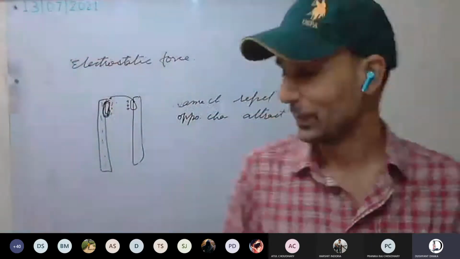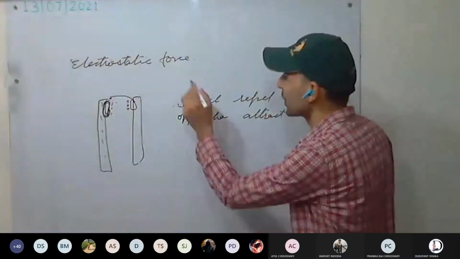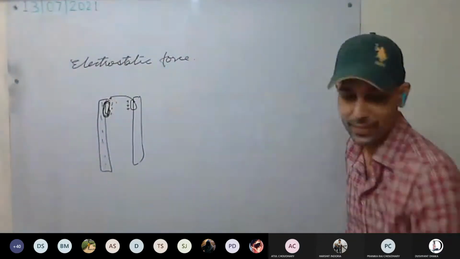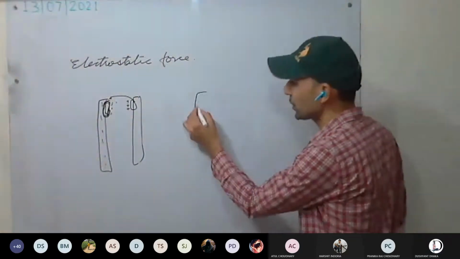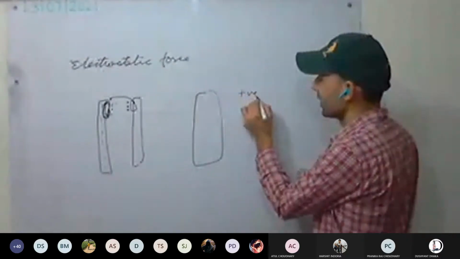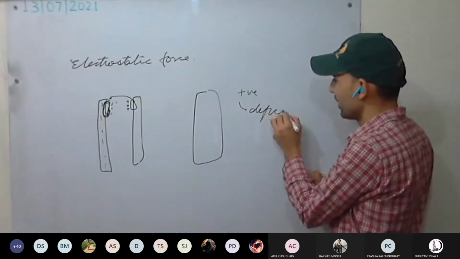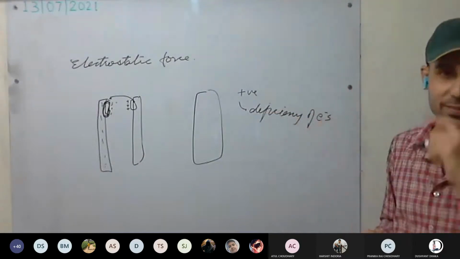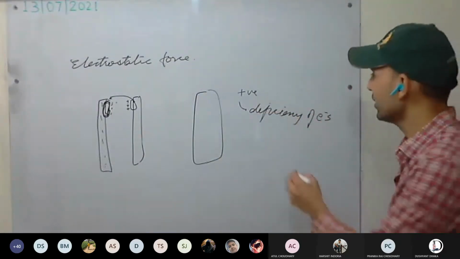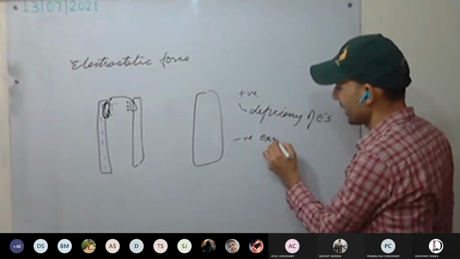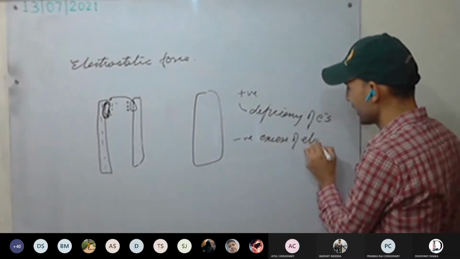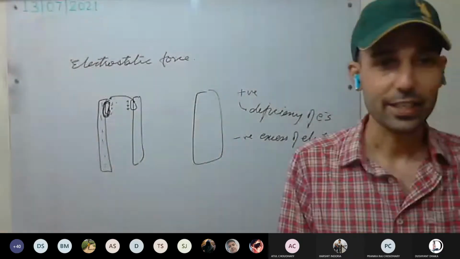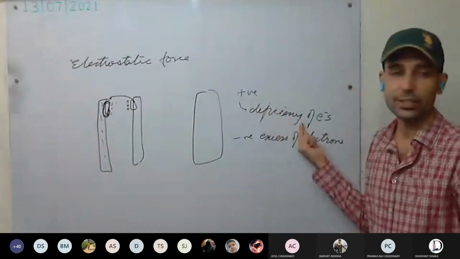So positive charge means deficiency of electrons.